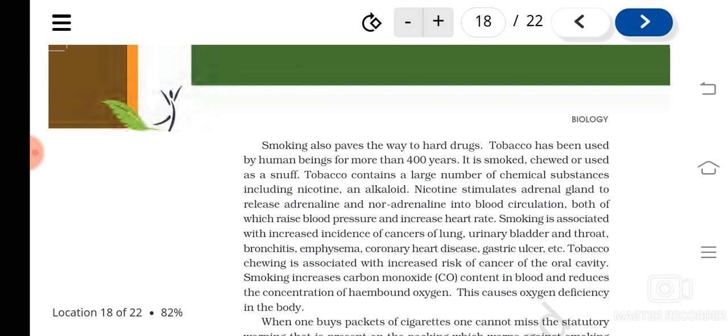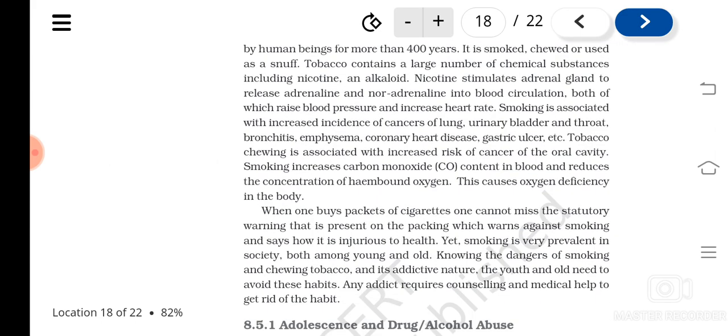All these are the after effects of this. And when a person chews it, that is the major cause of oral cancer, mouth cancer. And when a person smokes, the carbon monoxide content increases, that reduces the hemoglobin-bound oxygen, and this causes the body to go to an oxygen deficiency condition.